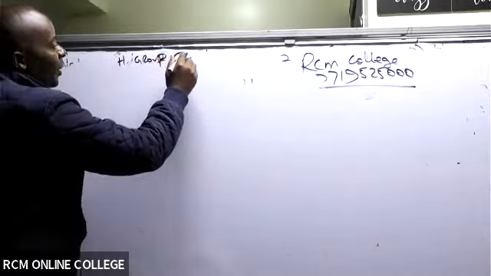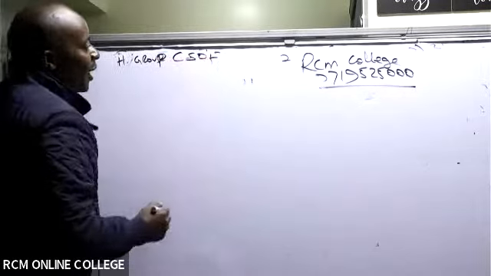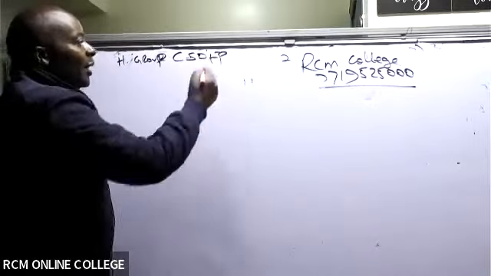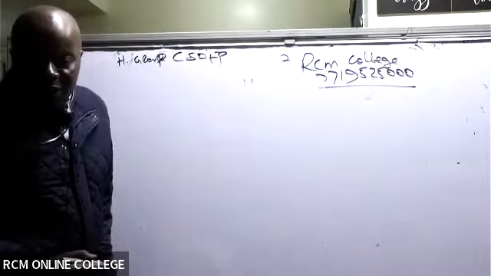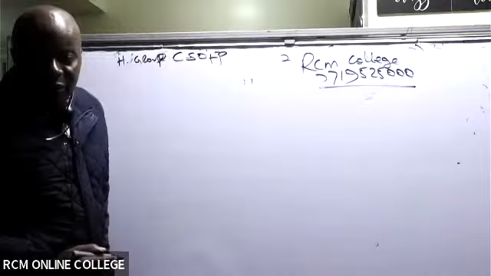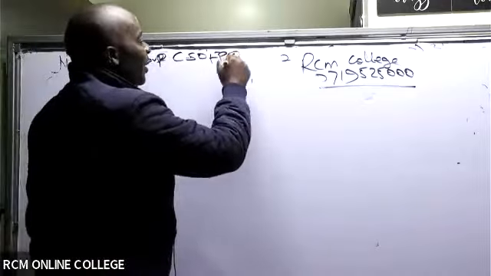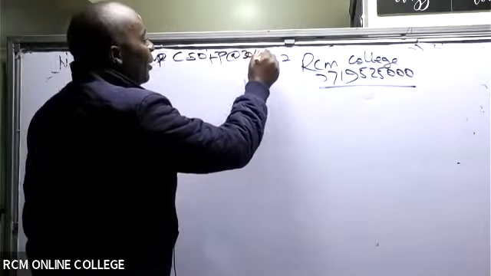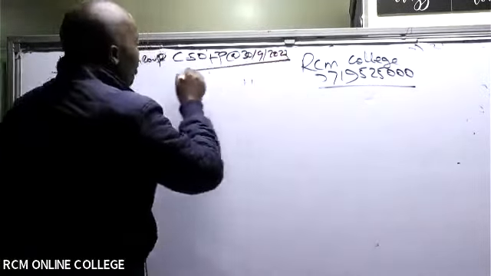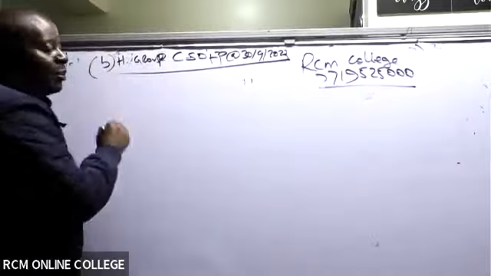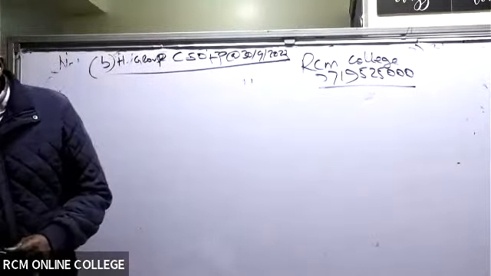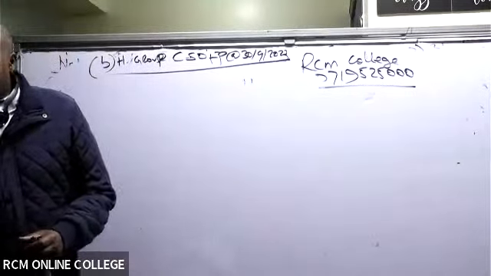Consolidated statement of financial position as at this date. As at this date, the date given, the balance sheet date, the statement of financial position date is 30th September 2023. So I will straight away label this as my part B.